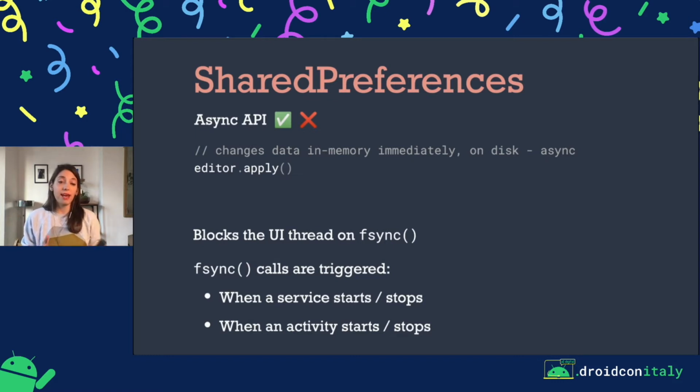And fsync will actually block the thread. This is called whenever a service or an activity starts or stops. So if you're working with SharedPreferences, whenever you start or stop an activity or a service, you'll end up having a little bit of delay just because you're saving data.